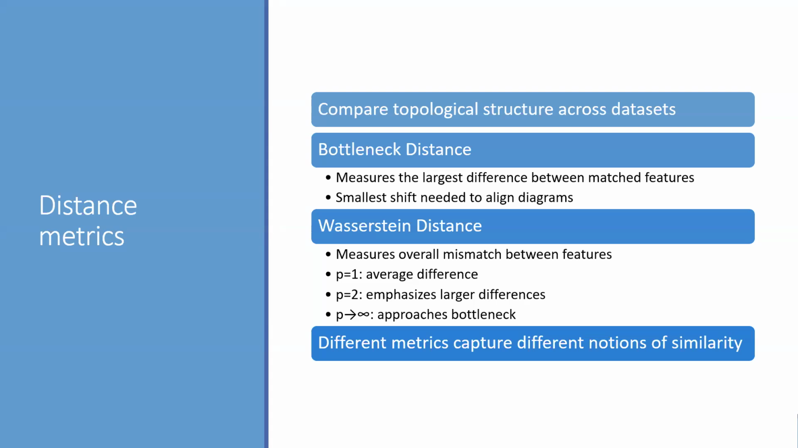Wasserstein captures the global distance, and how that global distance is cashed out is in terms of the p parameter. So if p equals 1, it's the average distance. If p equals 2, it emphasizes larger differences. And as p approaches infinity, it approaches bottleneck. So these distances compare topology across all epsilon simultaneously because every feature's lifespan depends on epsilon.